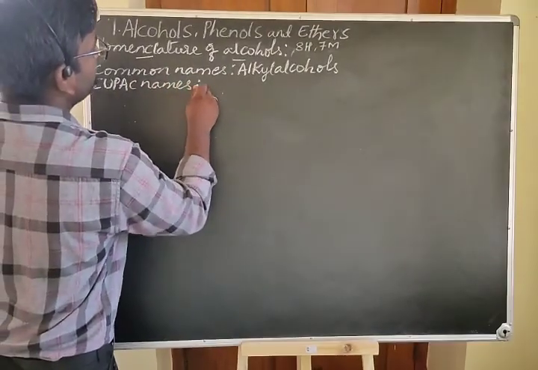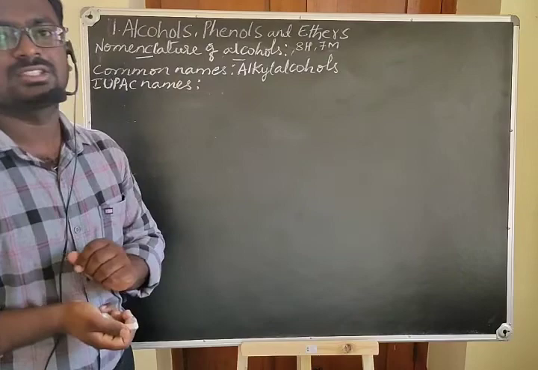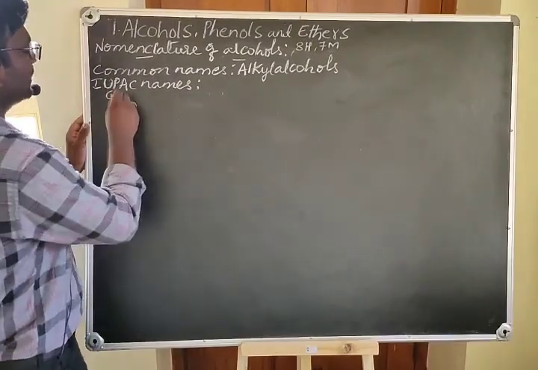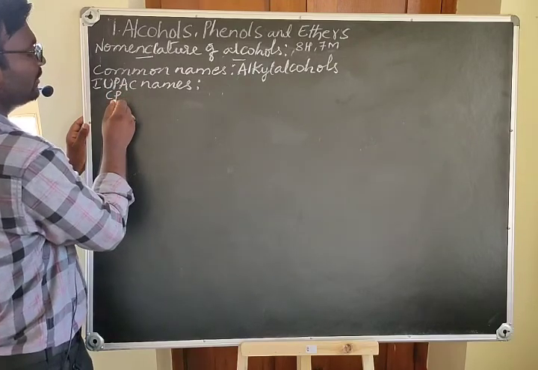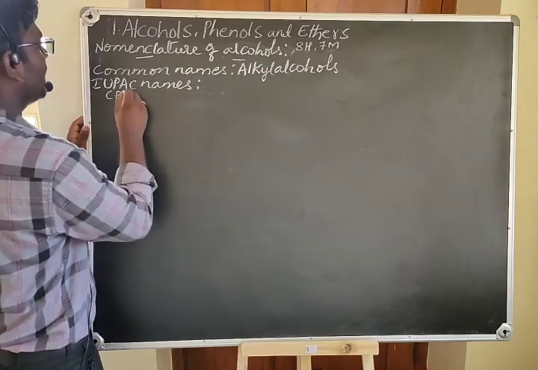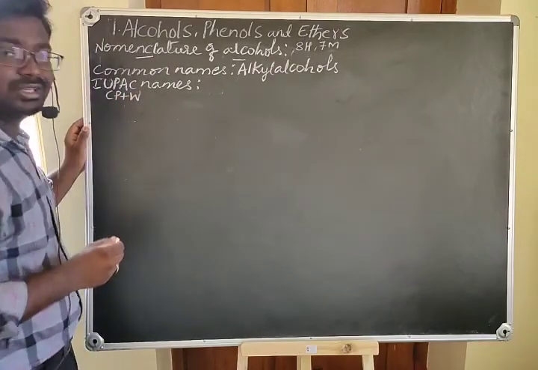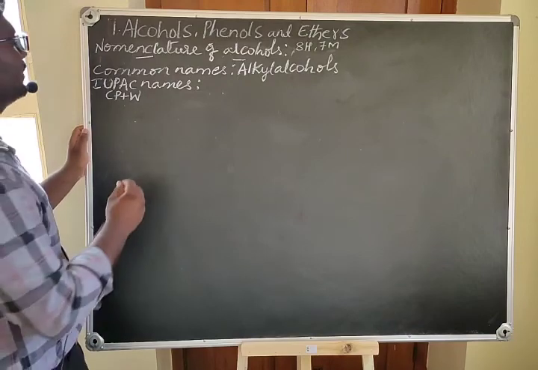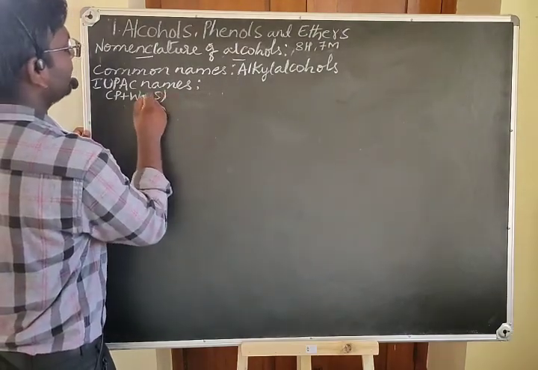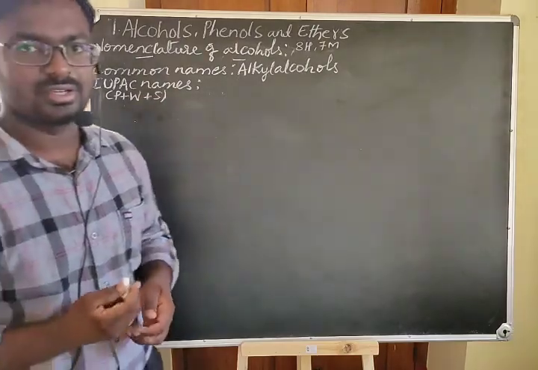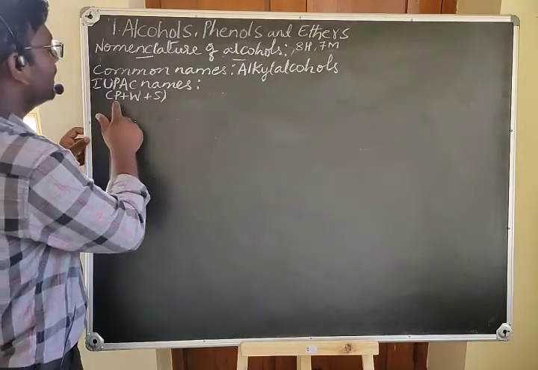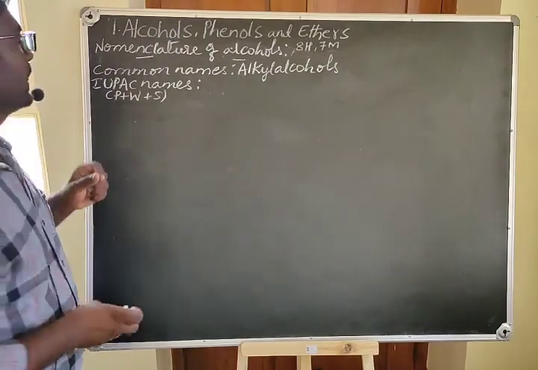Here you have to consider the prefix, word root, and suffix. The prefix is given for the substituent groups or minor functional groups, the word root depends on the number of carbon atoms in the parent chain, and then the suffix is for the functional group or major functional group. The IUPAC names of a compound are given based on this sequence.